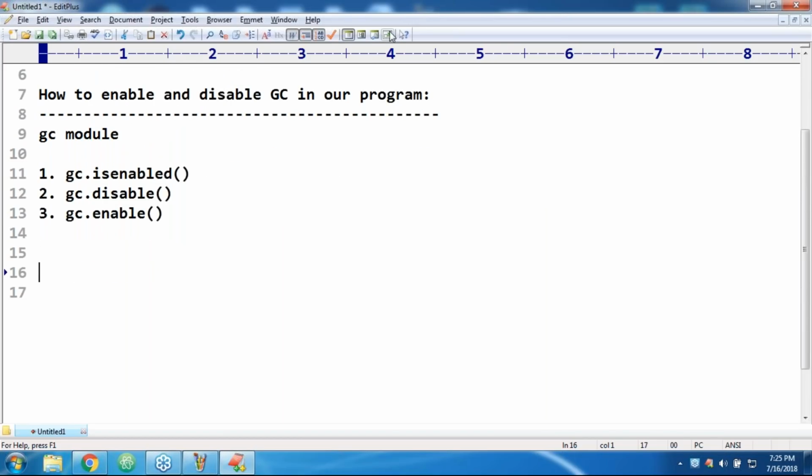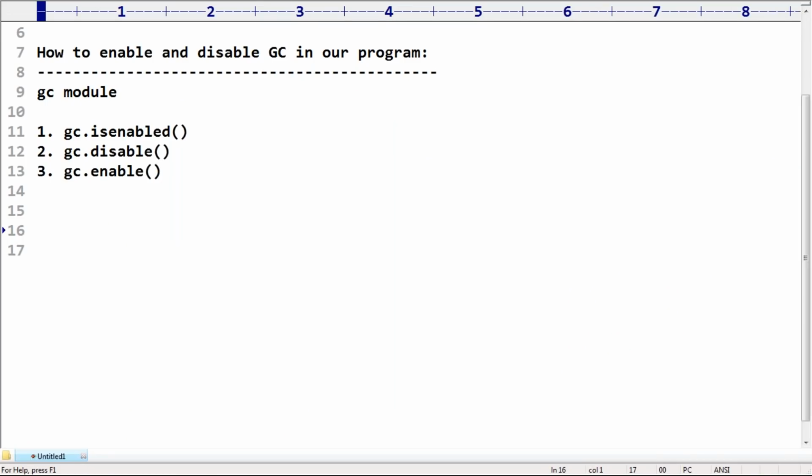So that's all. These are the methods we have: gc.isenabled, gc.disable, gc.enable, sir. Okay? Remember, right? Now take very special care about this one. Sir, let me use these methods and cross check whether they really work or not. One minute.